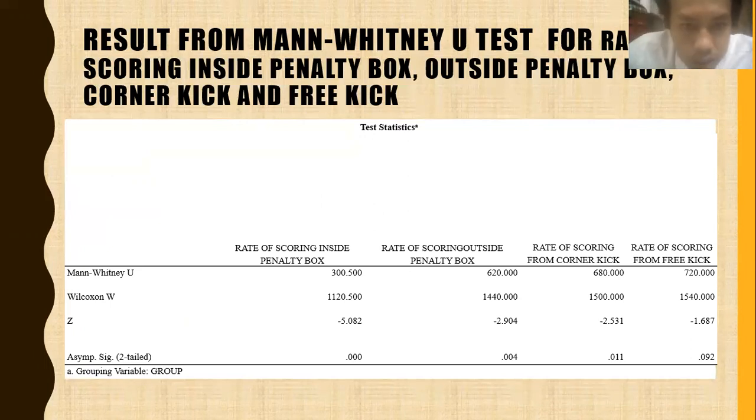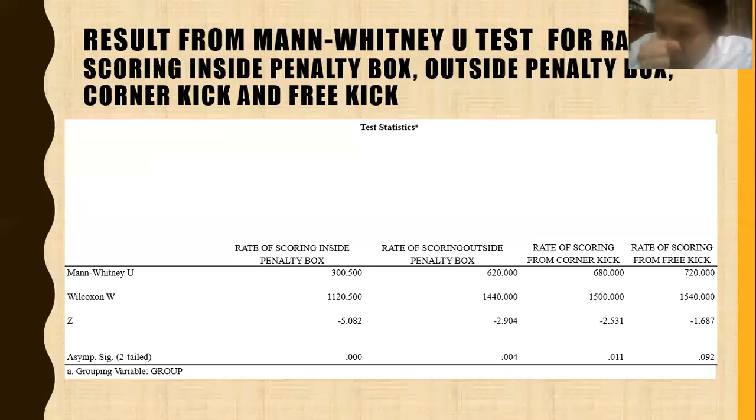So we will go for the rate of scoring inside penalty box, outside penalty box, corner kick, and free kick. The first one is rate of scoring inside penalty box. The p value is 0.000, which is less than 0.05. So there is a significant difference between winning and losing team for rate of scoring inside penalty box. The second one is rate of scoring outside penalty box, where the p value is 0.004, which is less than 0.05. There is a significant difference between winning and losing team for rate of scoring from outside penalty box.